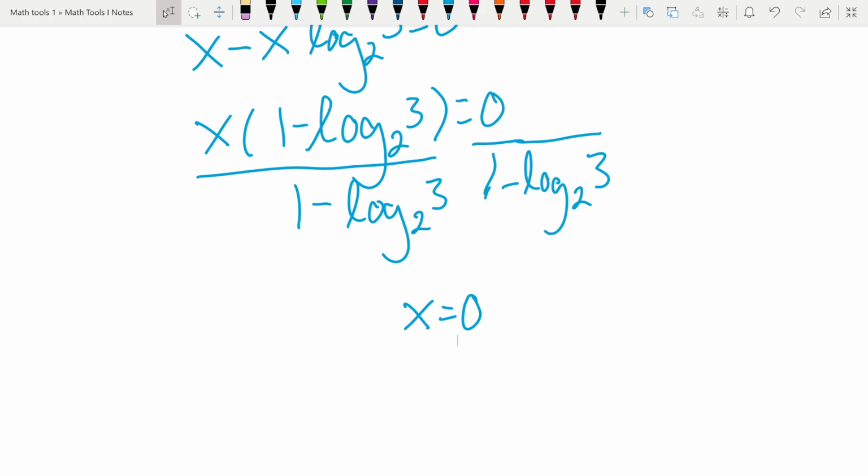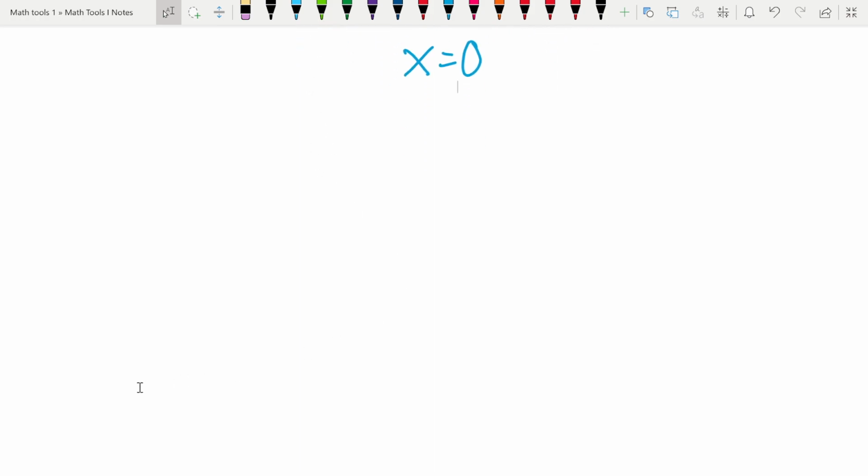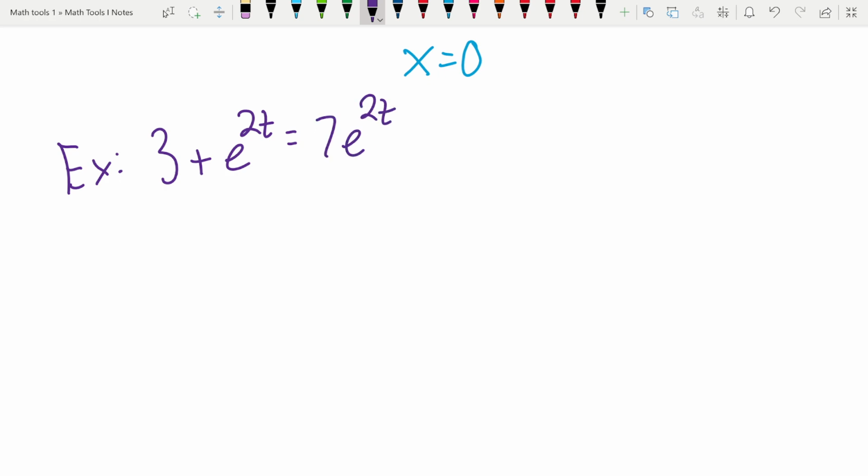And then last, but certainly not least, because it's kind of a weird one. Actually, there's two more I want to do now. This looks like I lied before. I just keep scrolling through all these equations and I keep seeing some unique ones, and I want to make sure we cover every possible case we could run into. So what about one like this? 3 plus e to the 2t equals 7 times e to the 2t.